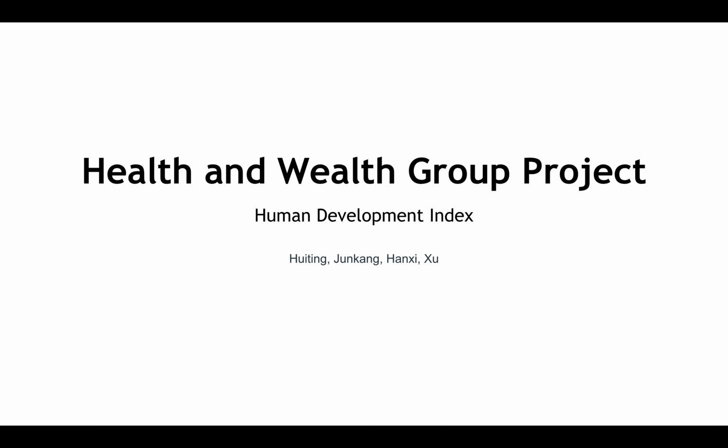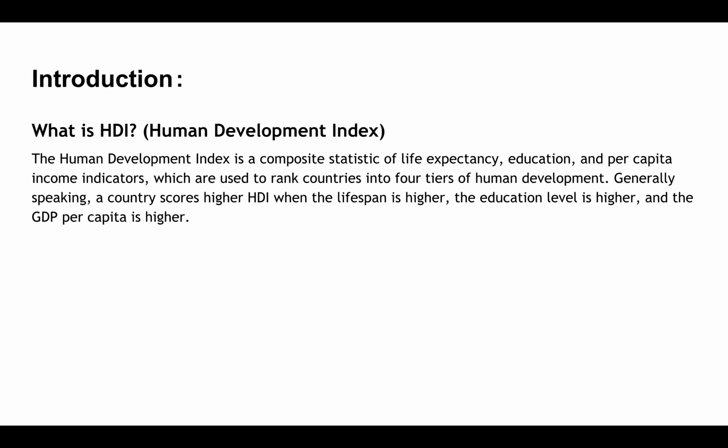Today, we're looking at two data sets from the Human Development Index dataset chart. But before we start, we first need to know what HDI is. The Human Development Index is a composite statistic of life expectancy, education, and per capita income indicators, which are used to rank countries into four tiers of human development. Generally speaking, a country scores higher HDI when the lifespan is higher, the education level is higher, and the GDP per capita is higher.